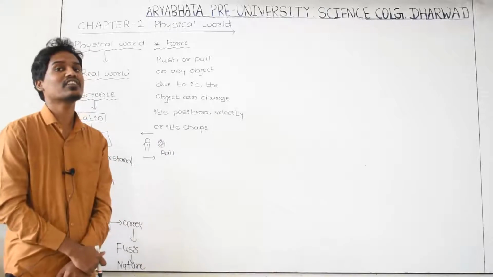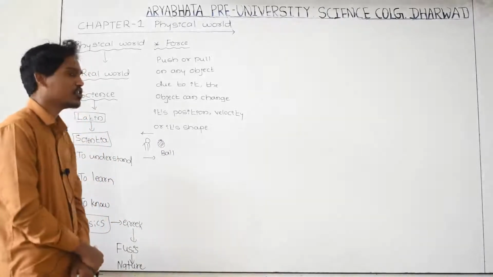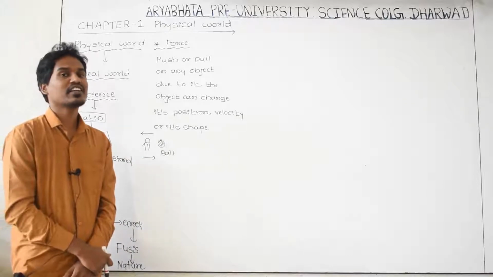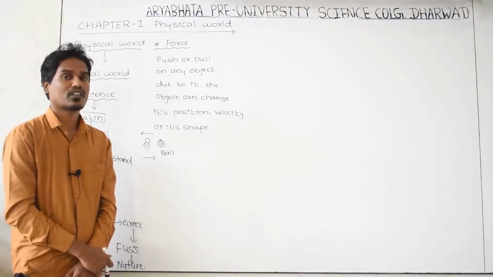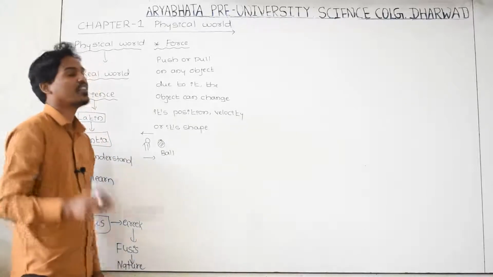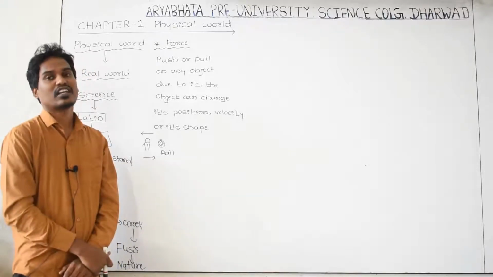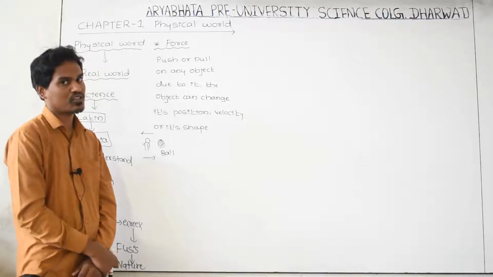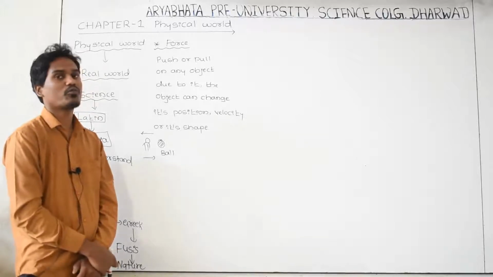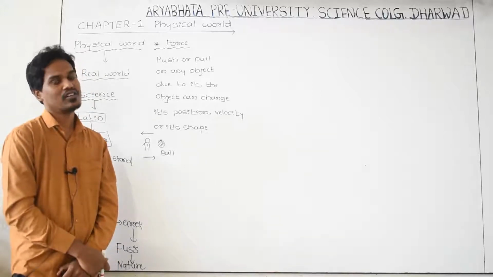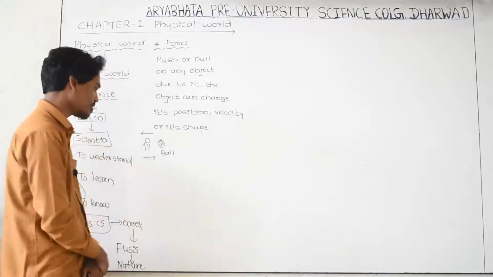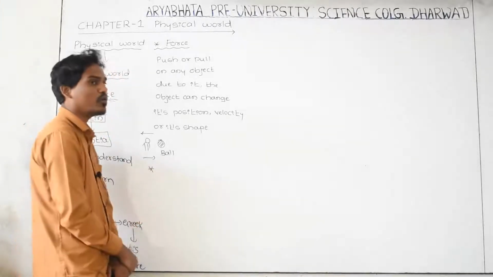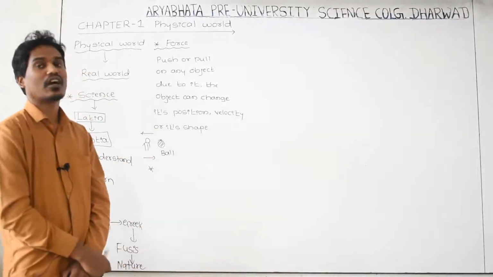Whatever the change for the body, whether it is a position, a velocity or a shape, that is because of an external agency in nature, which we call force. As you know very well, the SI unit of force is the Newton, which is named after the scientist. And one thing we have to study here: there are two major kinds of forces.